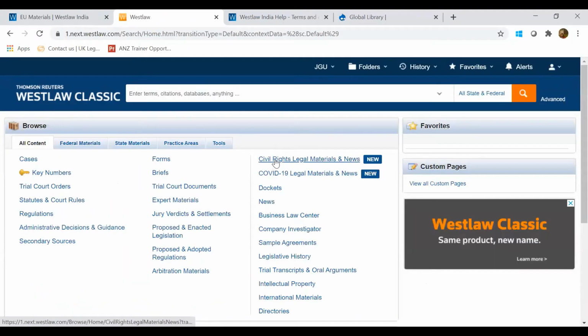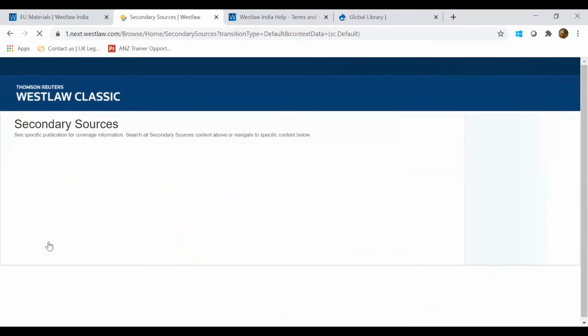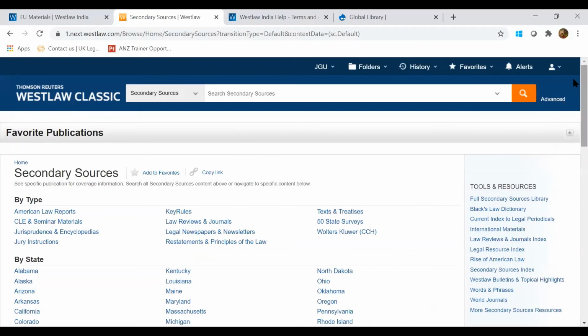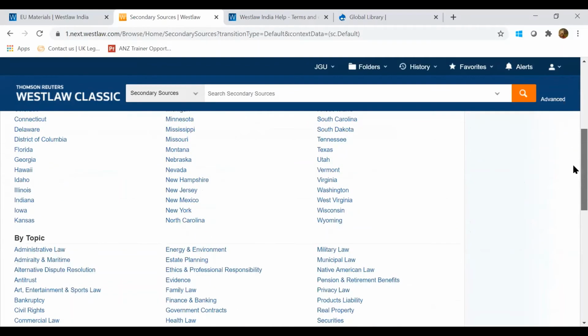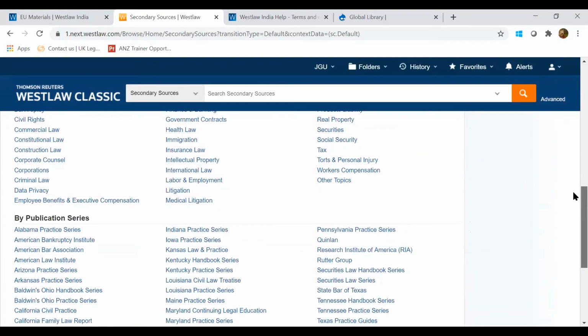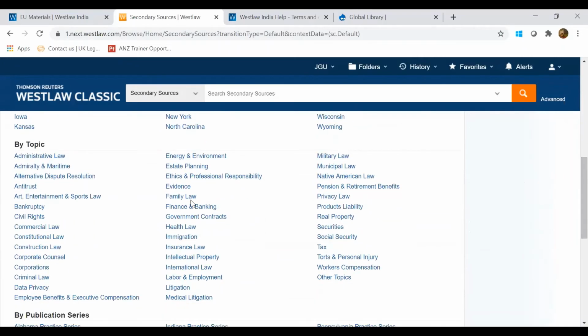Then this other section is also available. And if you want to search across all the journals available in Westlaw, how can you do that? On this homepage itself, there's a secondary sources tab on the left-hand side. When you go to secondary sources, you get access to all the US journals available here. It is arranged by type, by state, by topic, and by publication series. Now, if you want to see journals related to any particular topic, for example family law, I'm just searching for US journals right now.